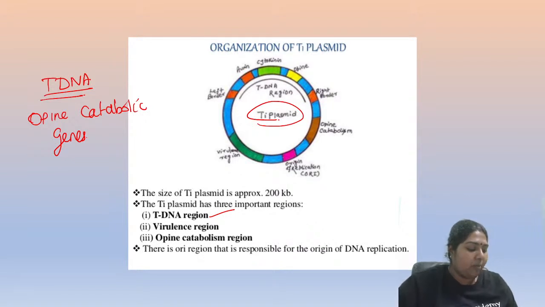Do they contain opine catabolic genes? My tDNA, will it contain opine catabolic genes? Yes? No, they do not contain opine catabolic genes.